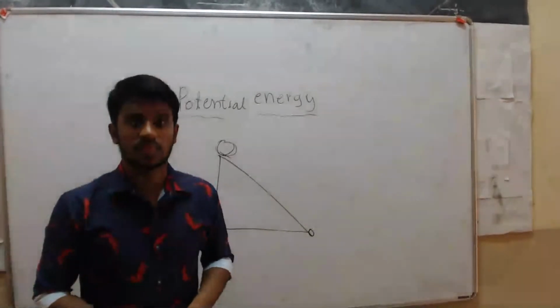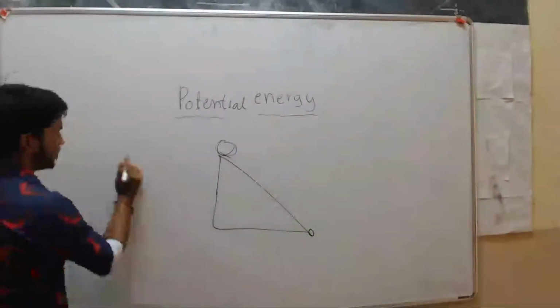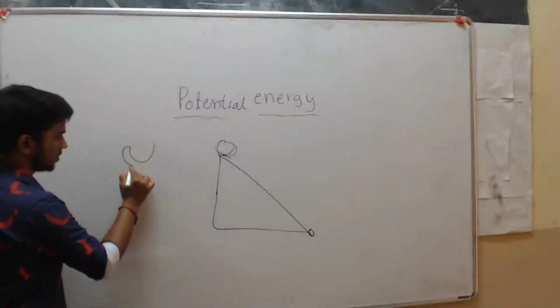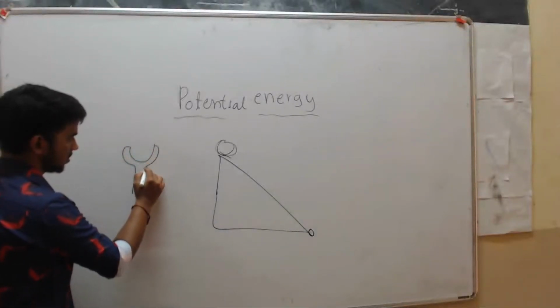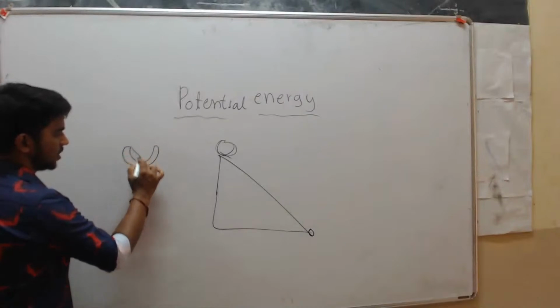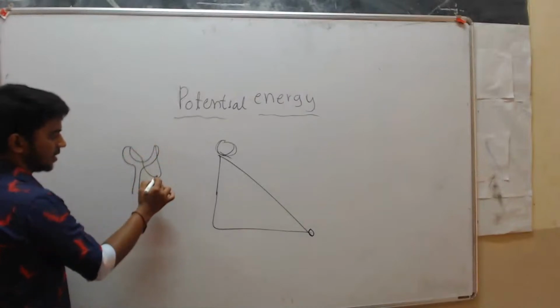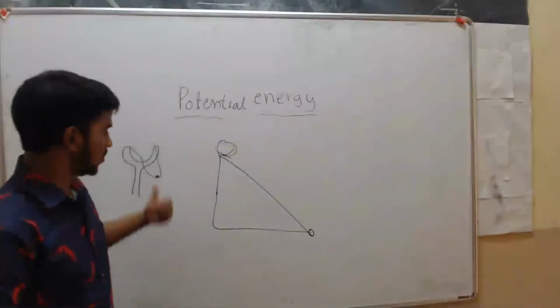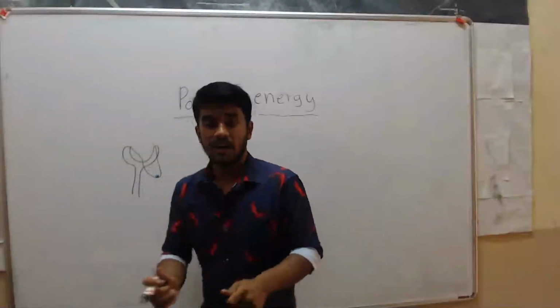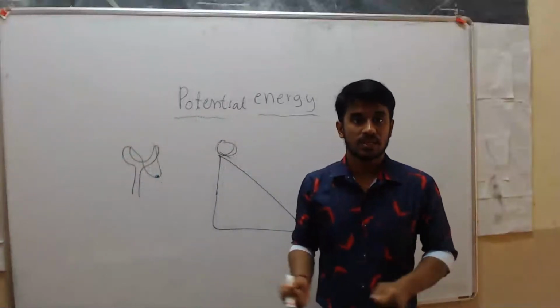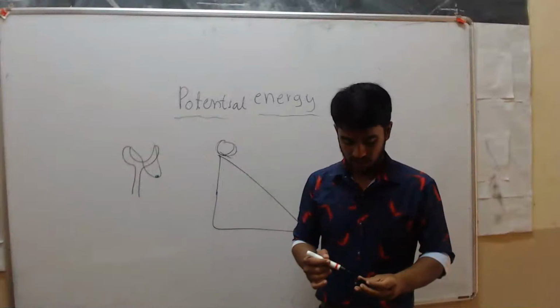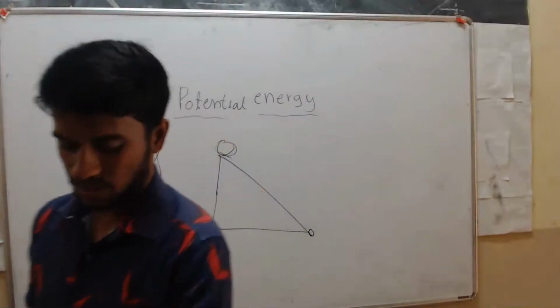That catapult, correct? Here we use one thread, and here we keep one stone. I think you have played that one, right? Then a stretched rubber band. A stretched rubber band is also an example of potential energy.